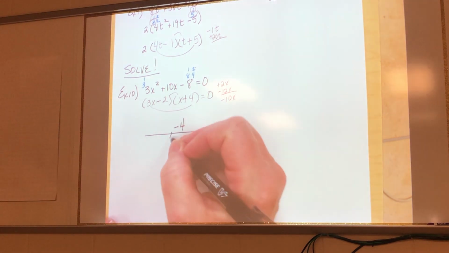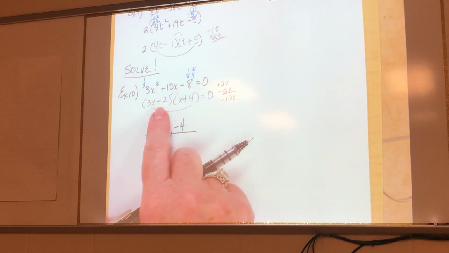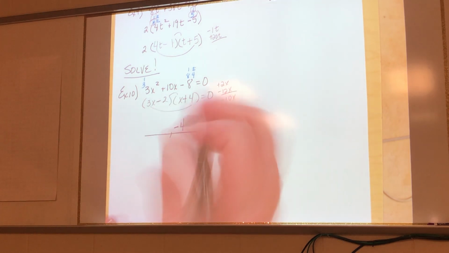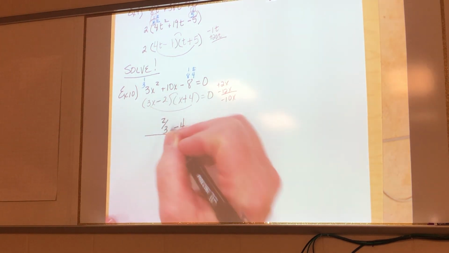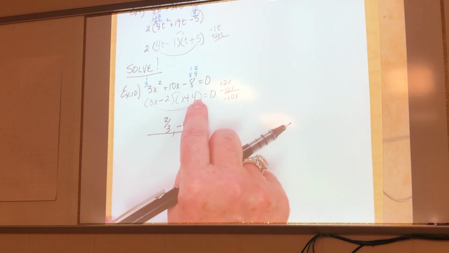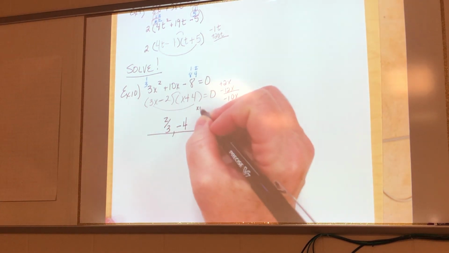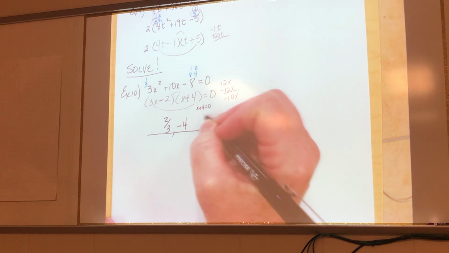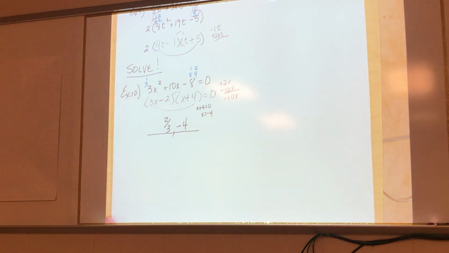Now, what about this guy right here? Anybody know what that one's going to end up being? 2/3. Fraction? Yep. Positive 2/3. Okay? So let's say that you're like, what? Where are they getting that? Well, how did you get negative 4? Well, you said x plus 4 equals 0, and you subtracted 4 from both sides, and there's your negative 4.